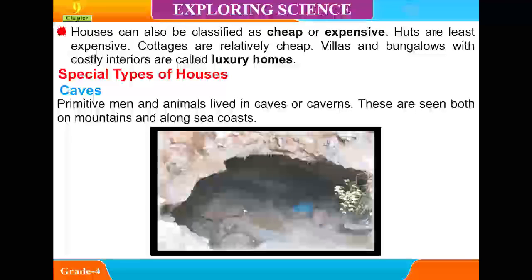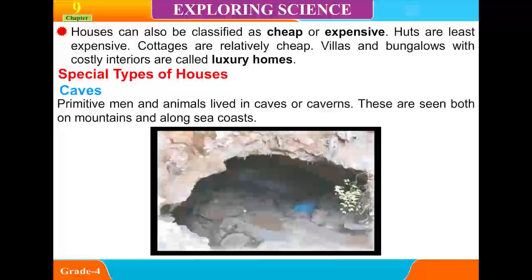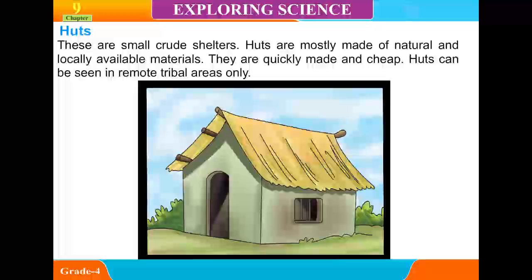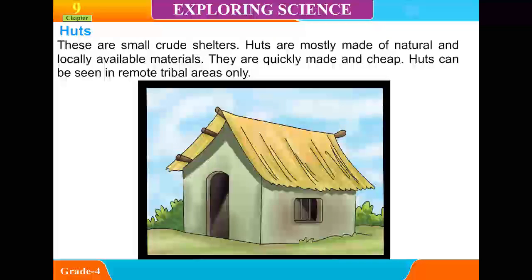Primitive men and animals lived in caves or caverns. These are seen both on mountains and along sea coasts. Huts. These are small crude shelters. Huts are mostly made of natural and locally available materials. They are quickly made and cheap. Huts can be seen in remote tribal areas only.